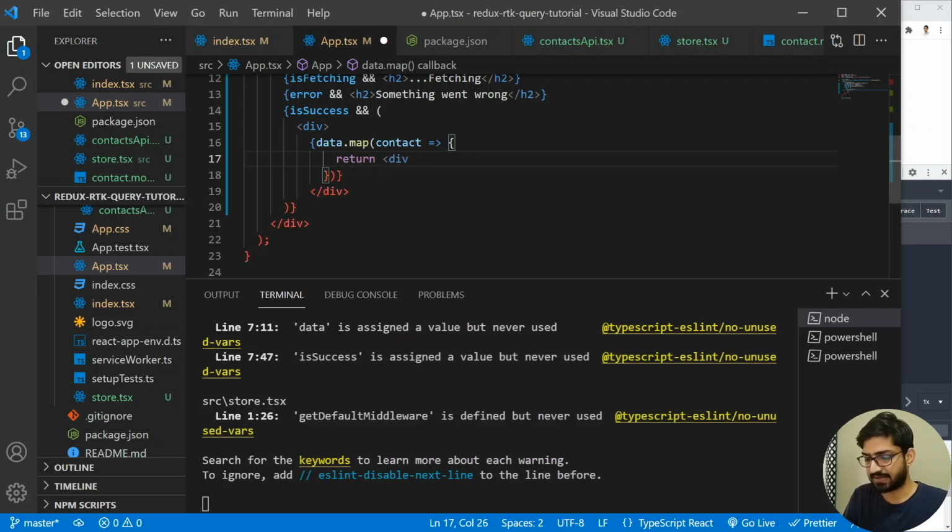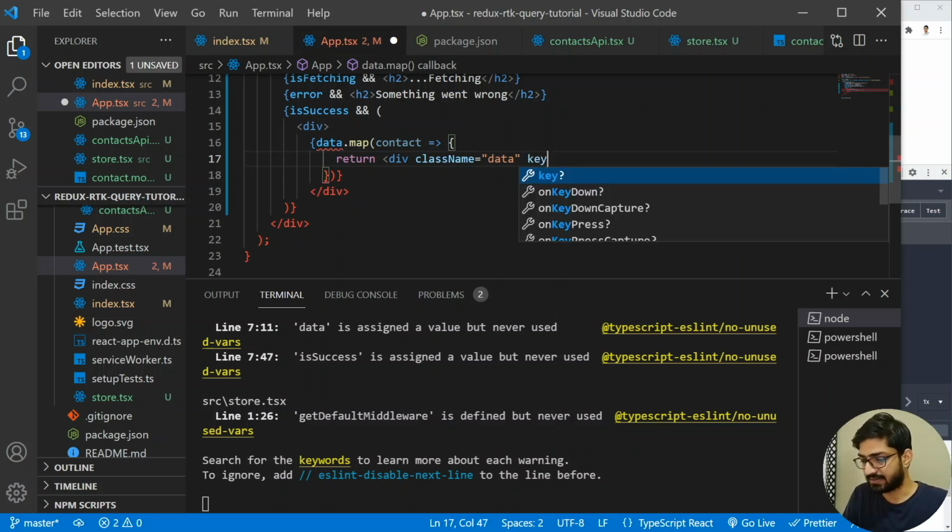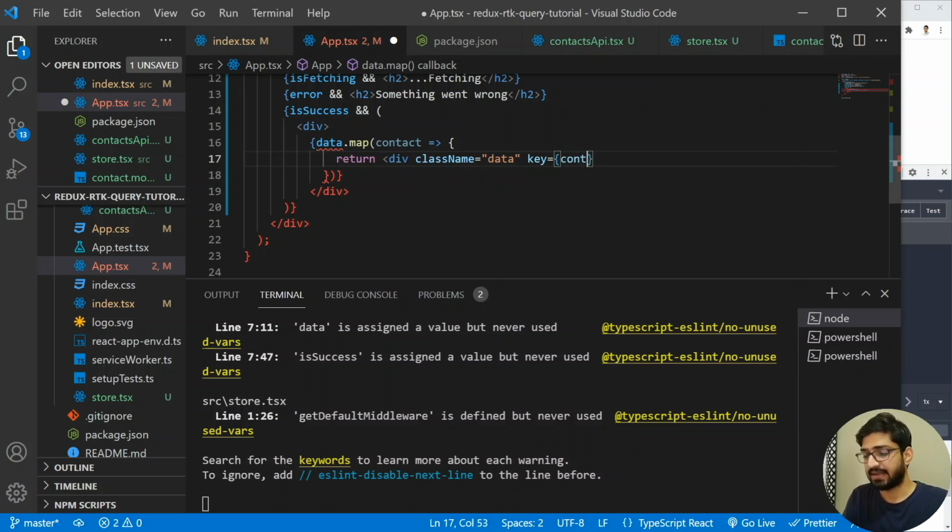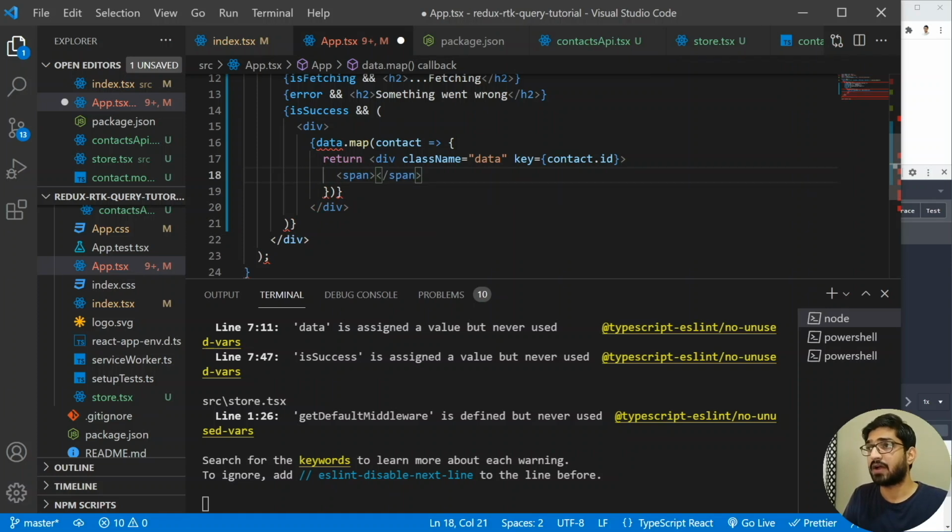So let me have a div with a class name of data. So I have already created some basic CSS for this data, so that's why I'm using this data class, and I'm going to provide a key. So let me add the key here, and this key will have the contact.id. Oops. So it should be contact.id. And then inside this div, I'm going to create a span. All right, and the first span will contain the contact name. So let me have the contact dot name. All right, then I'm just going to close this div.